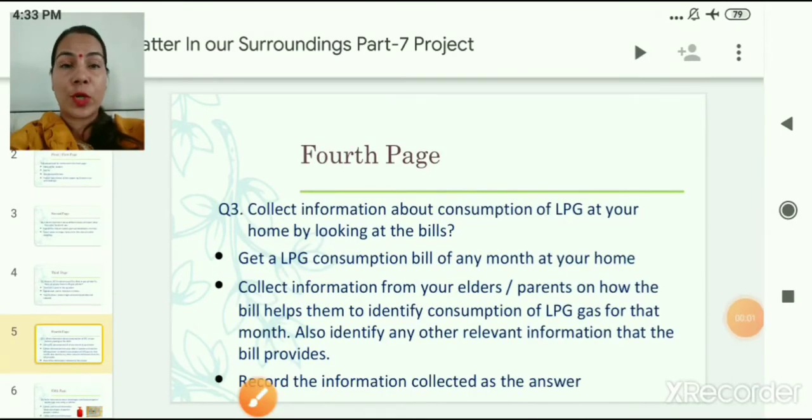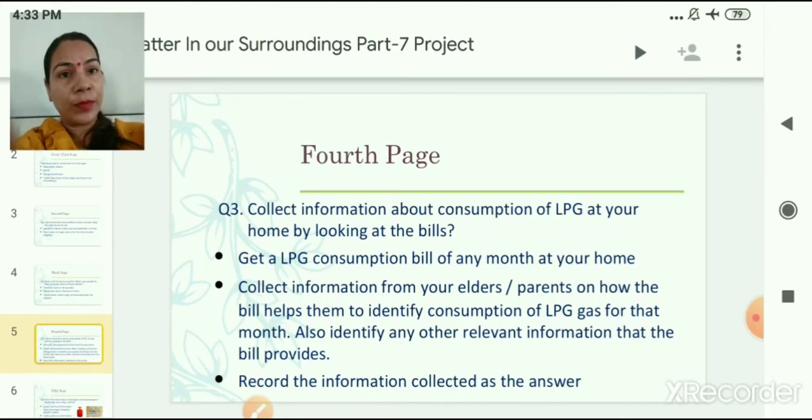On the 4th page of your project, there will be question number 3. So you have to write this question, that is, collect information about consumption of LPG at your home by looking at the bills. For writing the answer, you can get a LPG consumption bill of any month at your home. You can also collect information from your elders or parents on how the bills help them to identify the consumption of LPG gas for that month. Also identify any other relevant information that the bill provides you. You can also record the information collected as the answer.